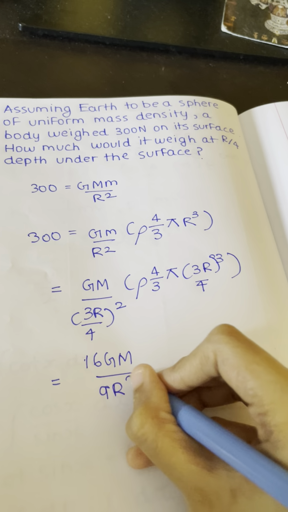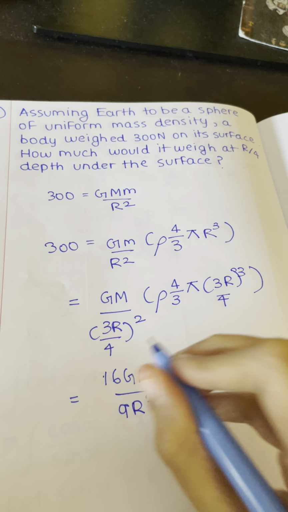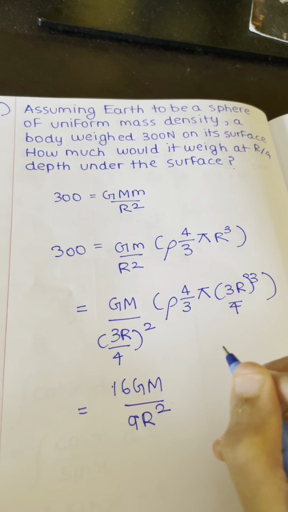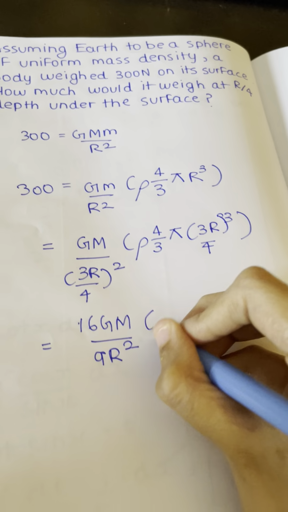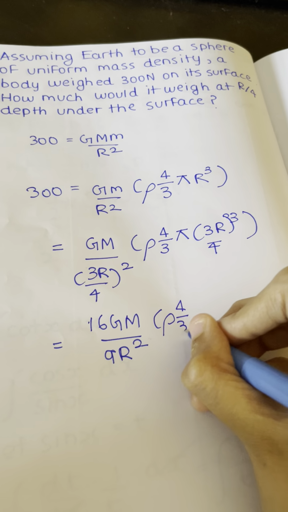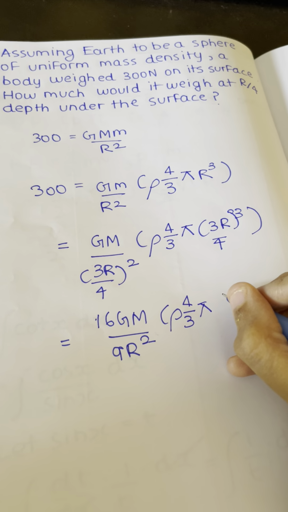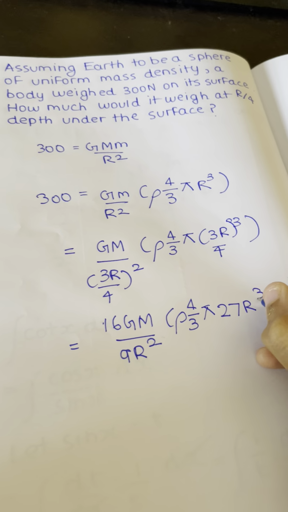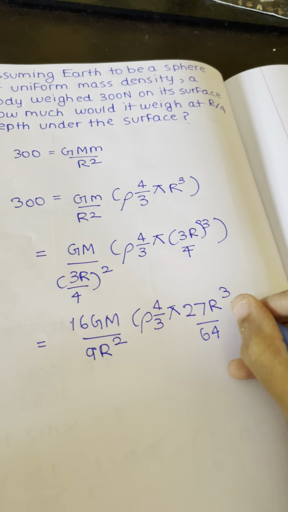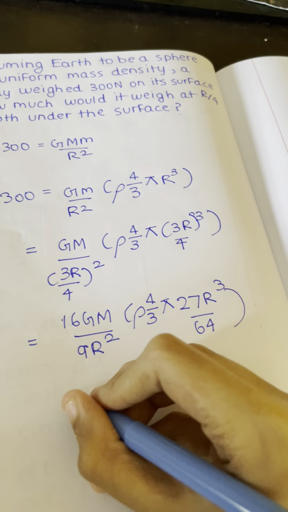The thing is, we're going to get this answer in terms of the first answer, and therefore you can find how much of the 300 it is and calculate it. So what we get is 16 GM by 9r square into rho 4/3 pi. We get 3r cube to be 27 r cube divided by 64, this whole thing. So 64 goes to the denominator.